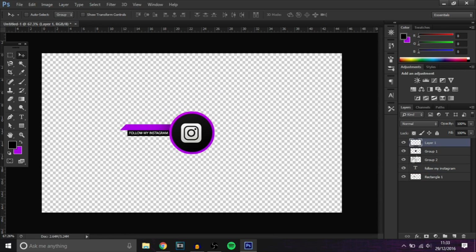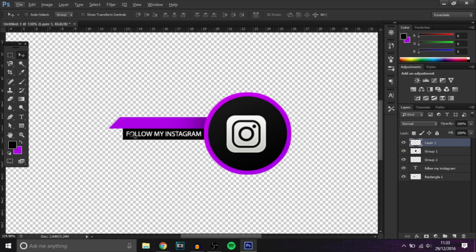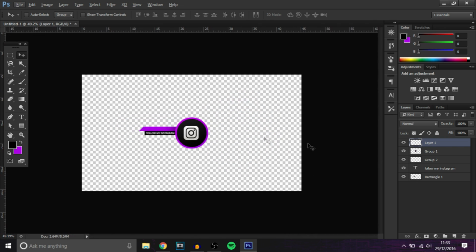So, you can actually make the Instagram logo bigger as well, and you can also add a gradient overlay to the black and the other purple one that sticks out. So, let's just group everything together then. So yeah, that is it for this part of the tutorial.